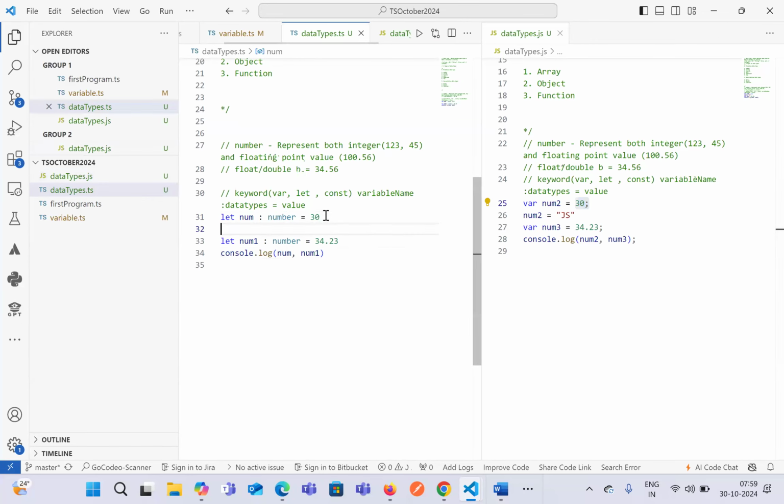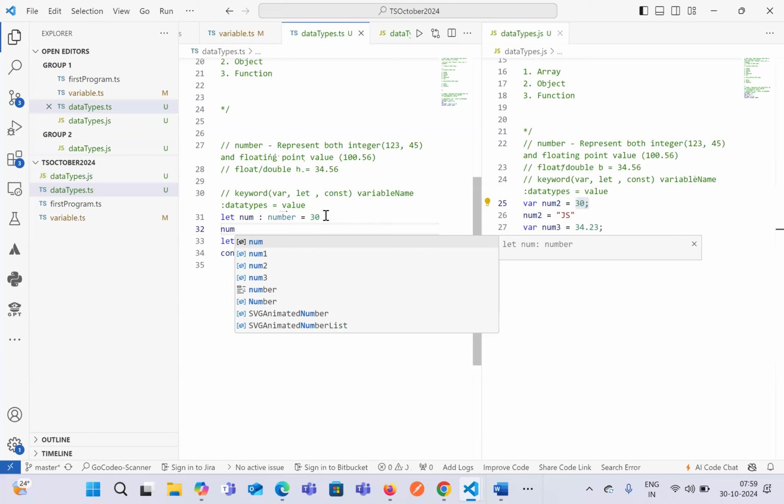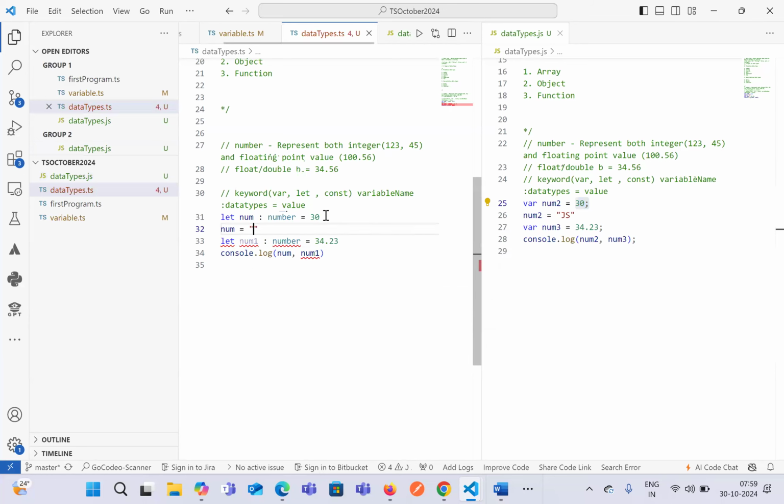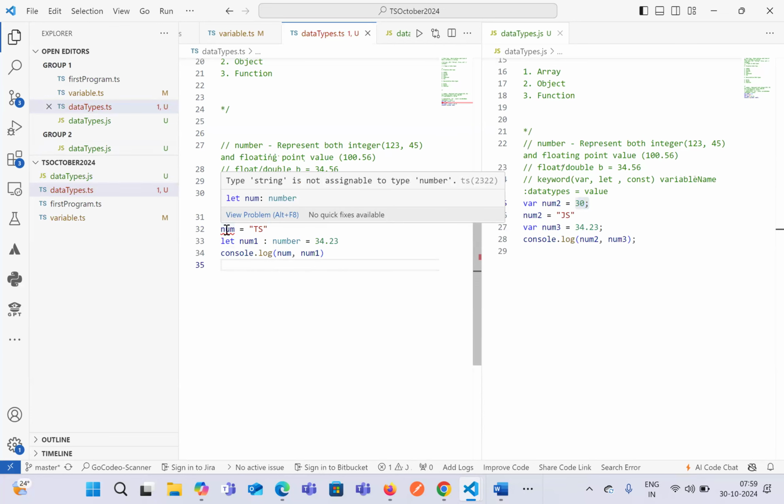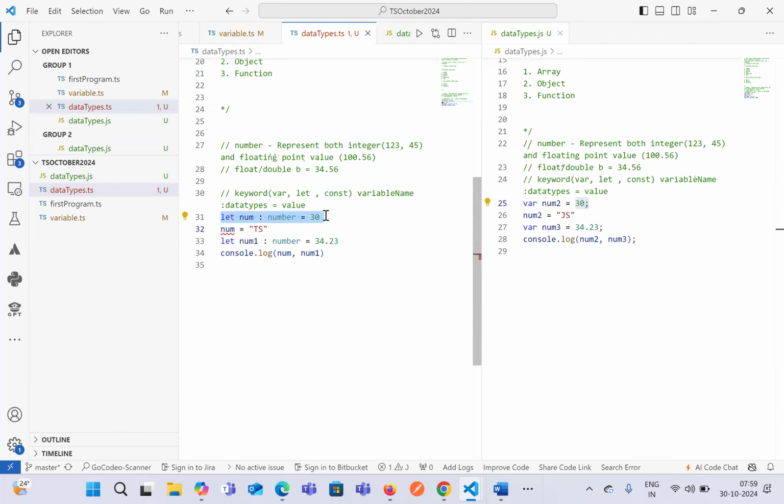Whereas in terms of TypeScript, if you just try to change it to, let's say, num equals ts, it throws us an error there itself. This is also proof that TypeScript is a statically typed language. That means it checks what kind of data type it is first.